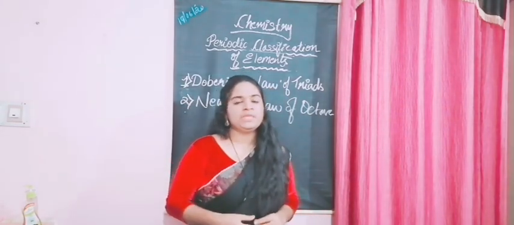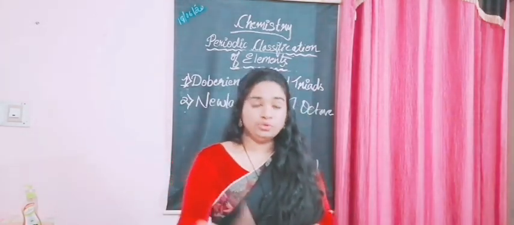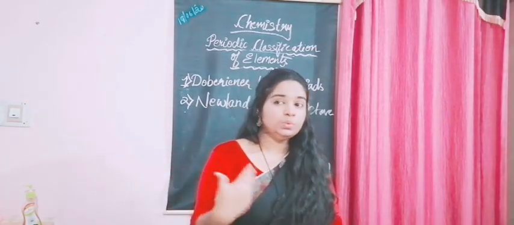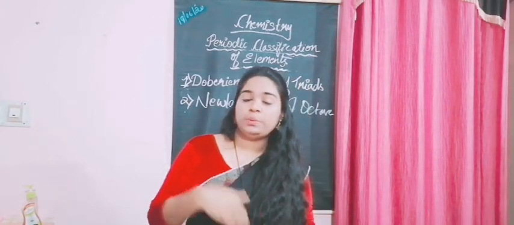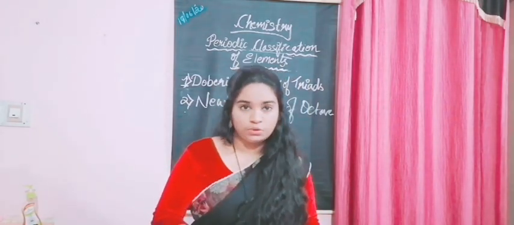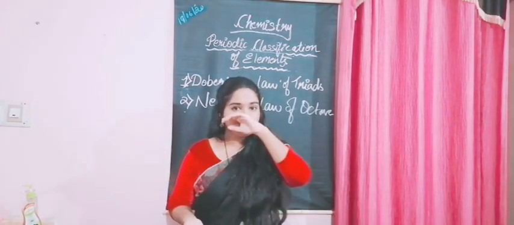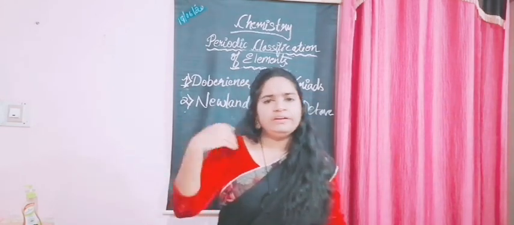By the time the new scientist came up with this idea, noble gases had also been discovered, and many other elements. So Newland's law became irrelevant there.